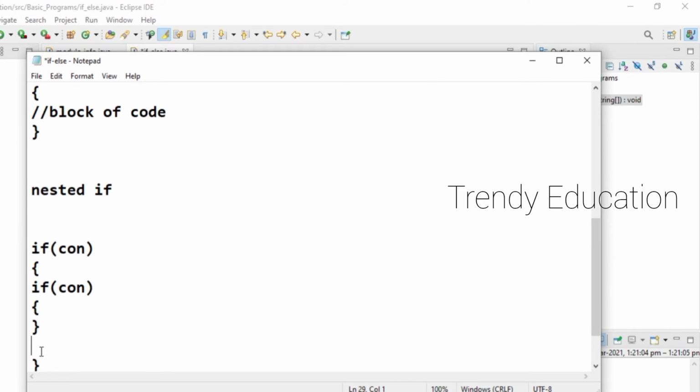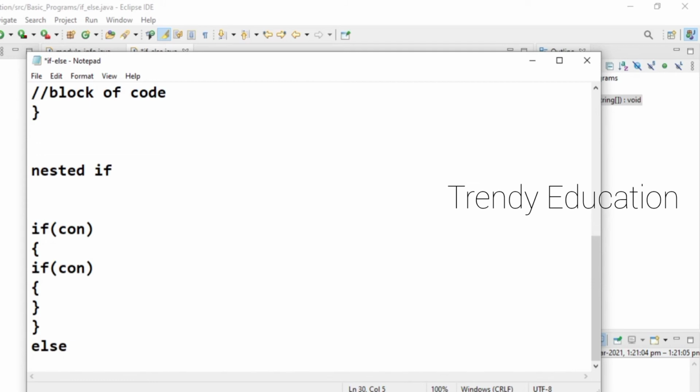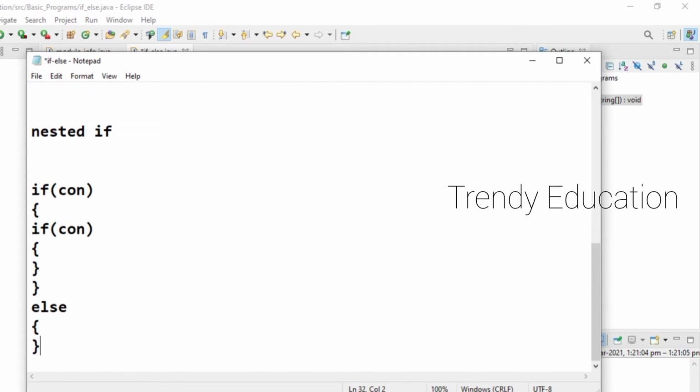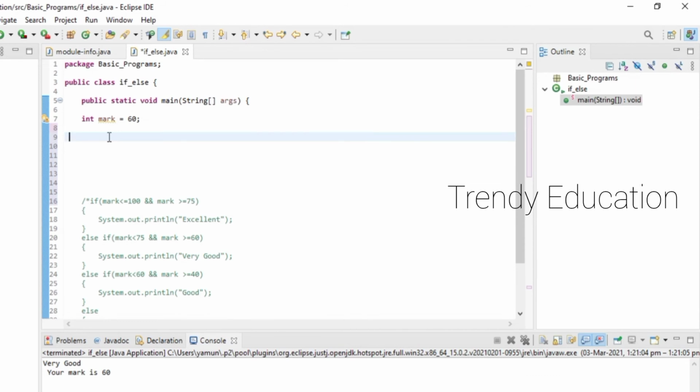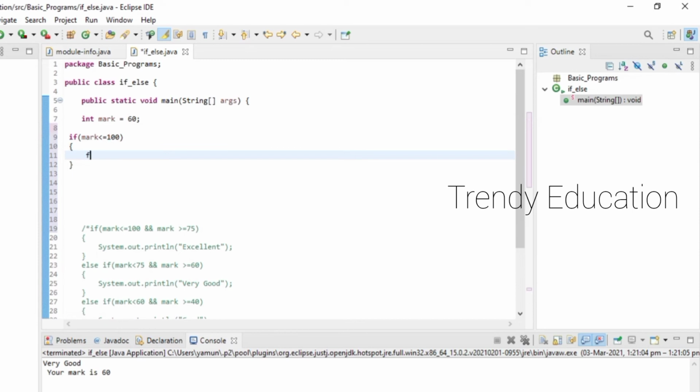After that, it will have an else or it might not. Let me show the code of the nested if. If, followed by a condition: my mark is lesser than or equal to 100, and if so, I'm going to print.